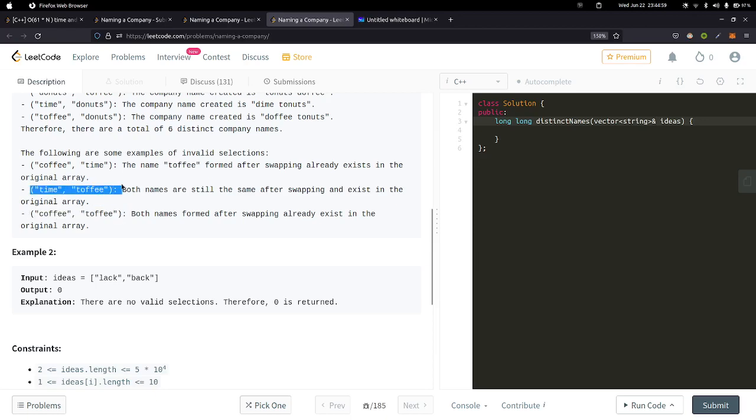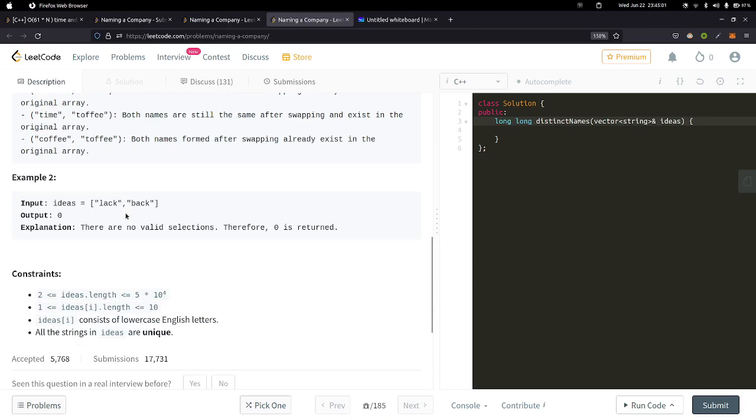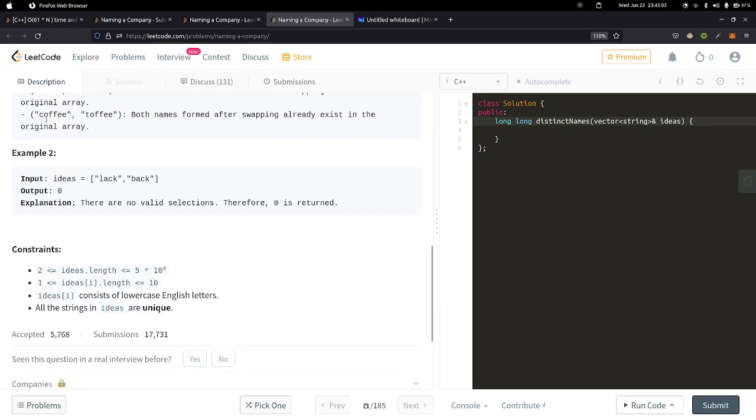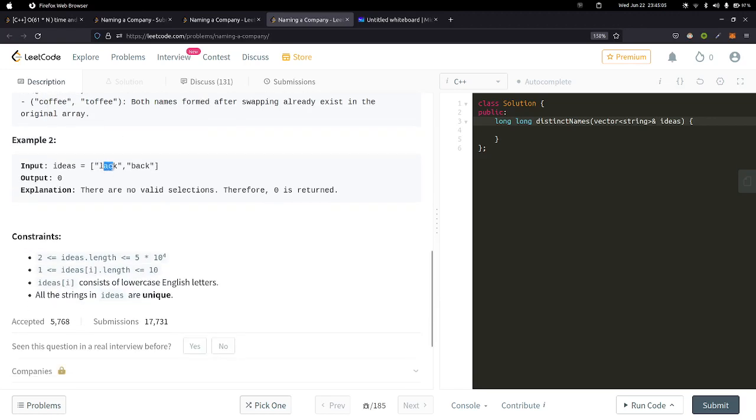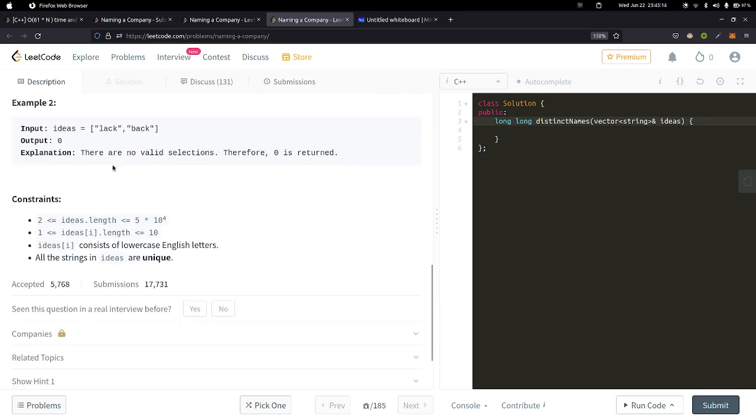These two observations are very important. We'll be using these two observations to solve the problem. Similarly, here both the suffixes are the same, as you can see. Hence, swapping the first two letters doesn't have any effect over the answer. So hence we are returning 0.